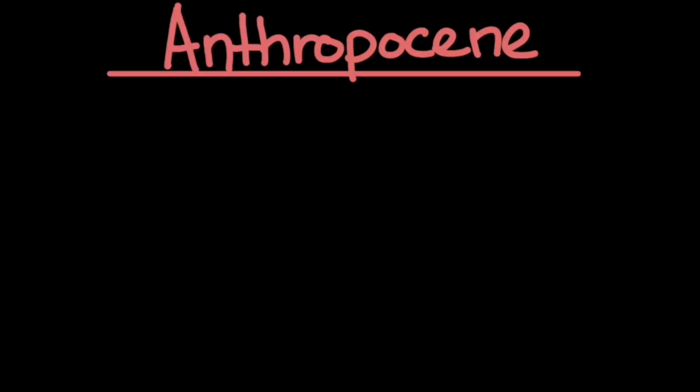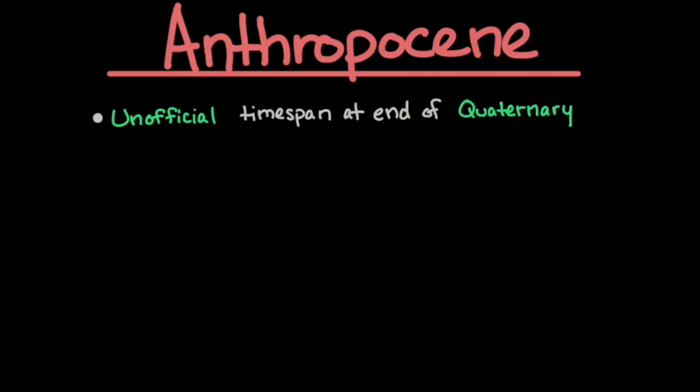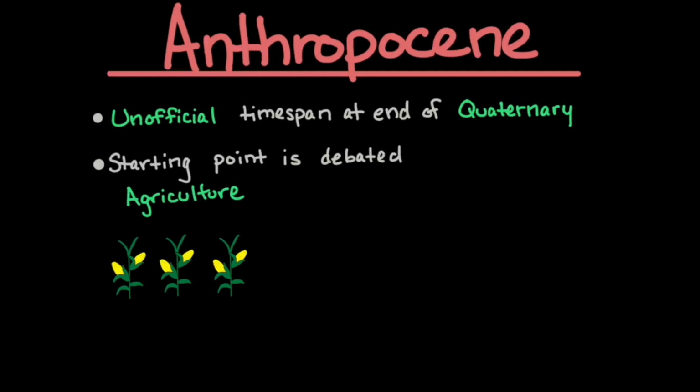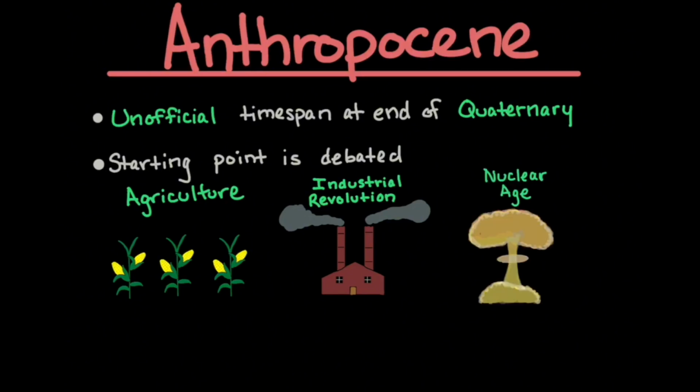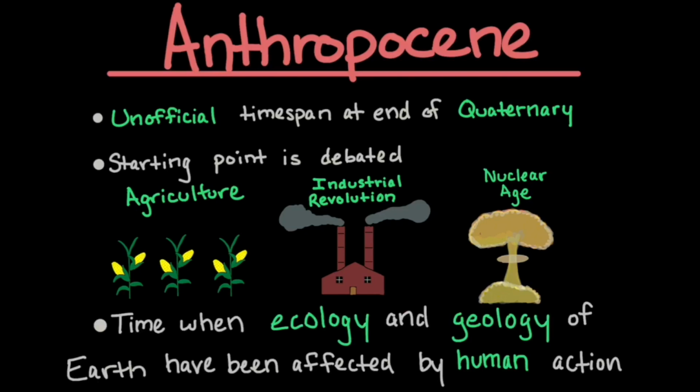The Anthropocene is an unofficial timespan at the end of the Quaternary period. The starting point for the Anthropocene is debated. Some scientists think that the Anthropocene began when agriculture began. Others think the Industrial Revolution was the start of the Anthropocene. Others think it is more modern and began with the nuclear age. The Anthropocene is a time when ecology and geology have been affected through human actions.